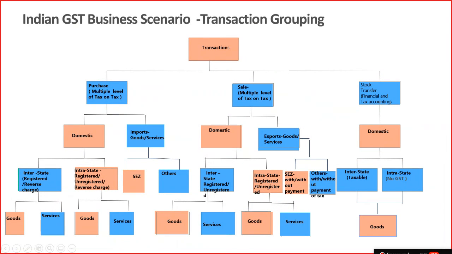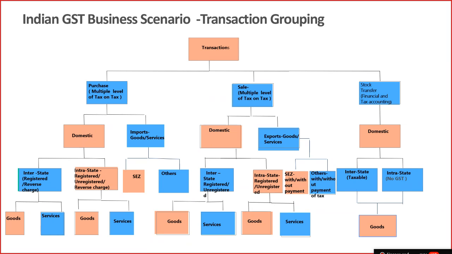So this slide indicates how the GST in India is distributed across the various transaction types. If you see, basically in India, three types of transactions are there: purchase, sales, and stock transfers.